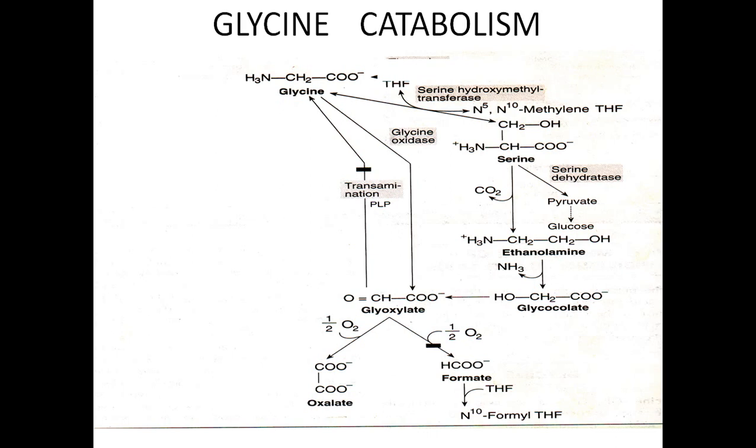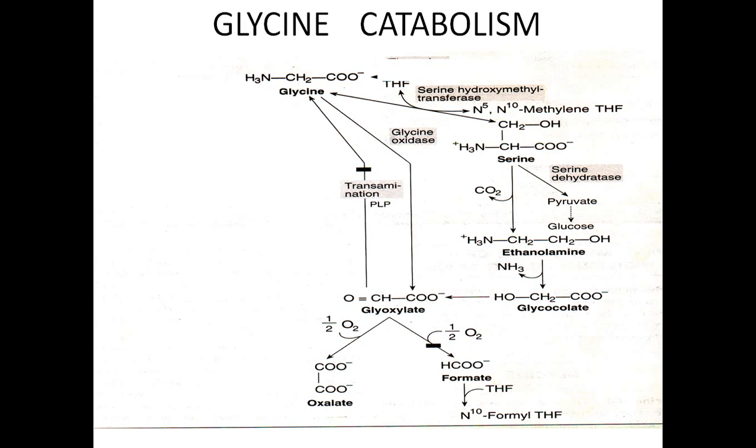Okay, that is anabolism. Now once the glycine is formed, how glycine is utilized in the body, that is nothing but catabolism. Now see, glycine can be catabolized to a compound called glyoxylate.